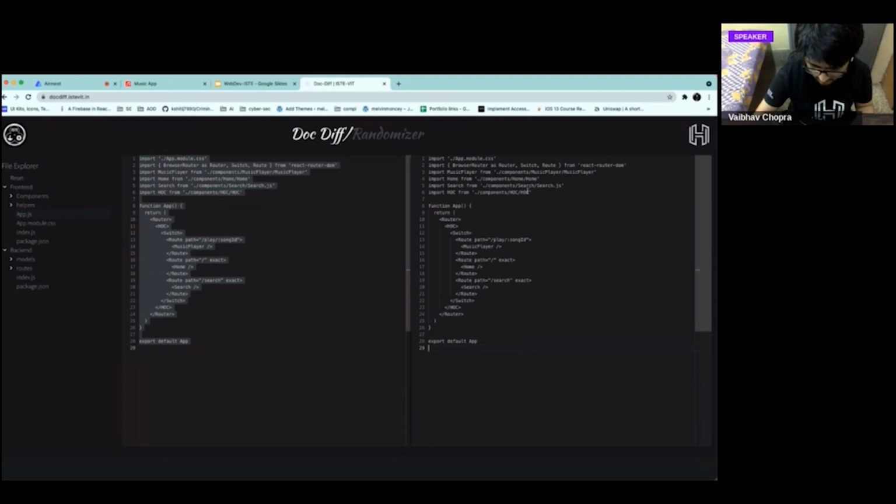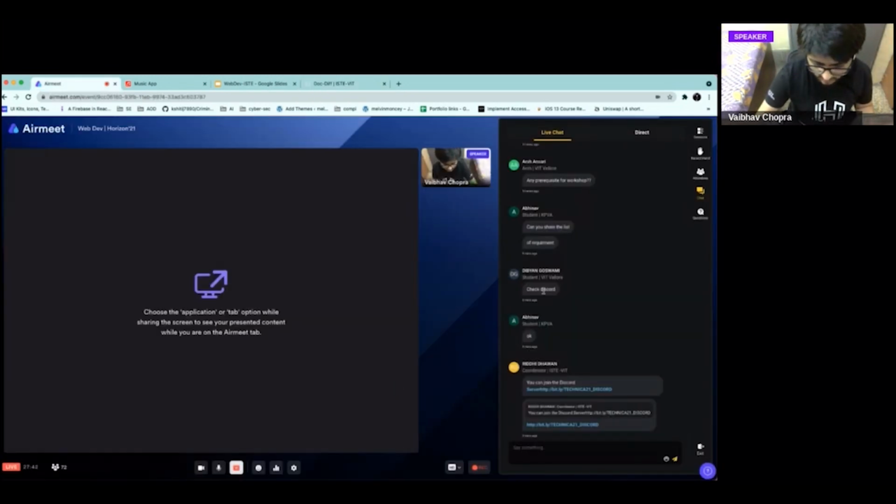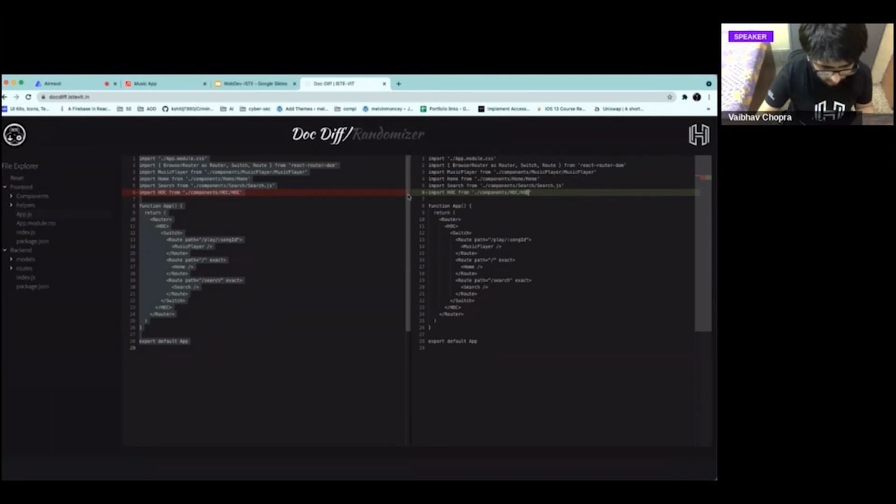Let's say I misspell HOC with HOD, right? So you will see this red line and green line to mark the difference between your code and my code, right? You guys understood the point for this app, right? And that is one of the things that we have reinstated for your convenience at this workshop.